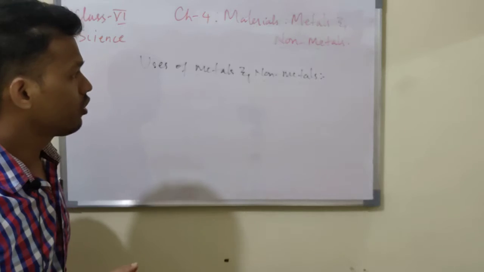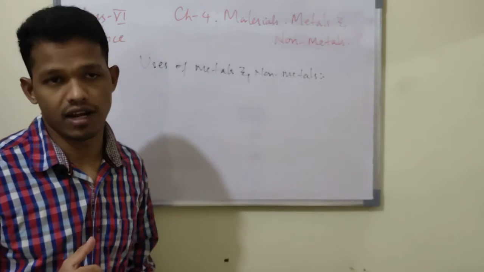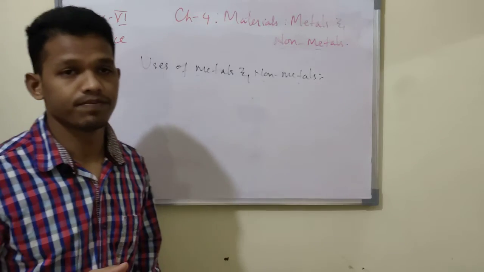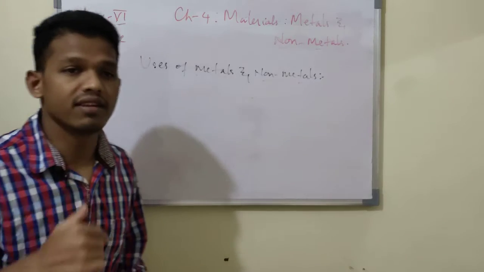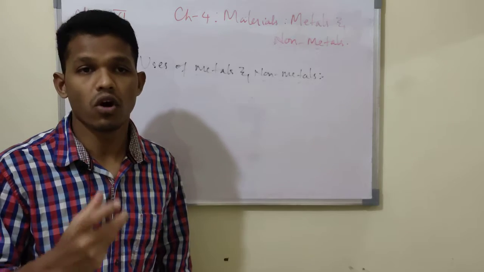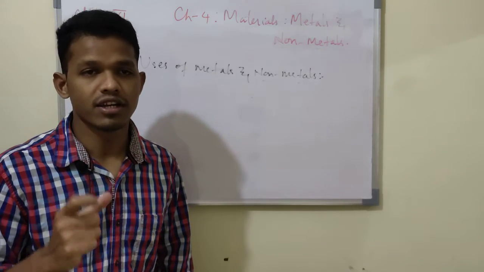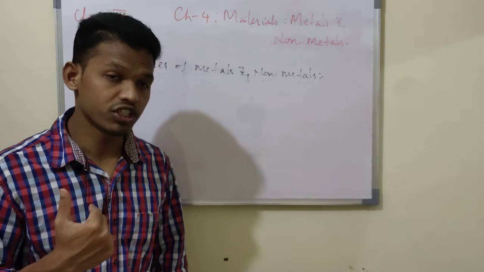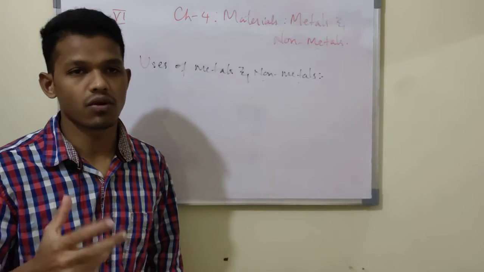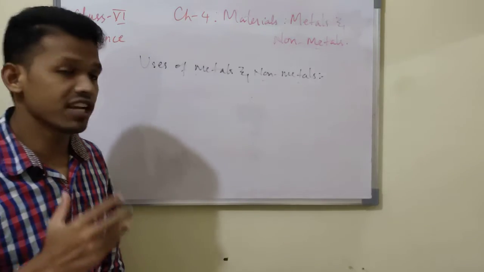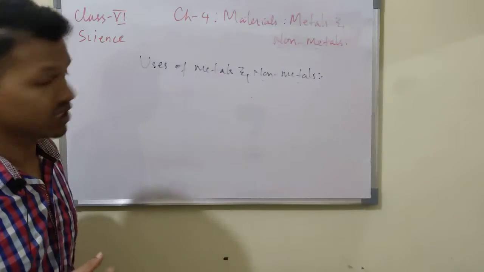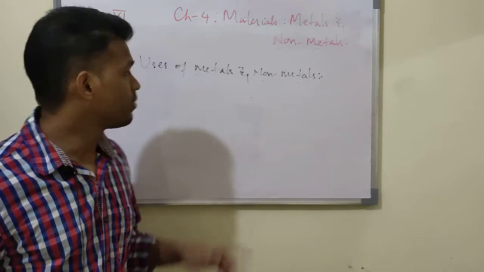So first, non-metals are very essential in our life. For life, the essential non-metals are, first, oxygen. Oxygen we breathe in; we require oxygen for the survival of our life, for existence on this earth. All living things require oxygen for living. They breathe in oxygen and they breathe out carbon dioxide. Oxygen and carbon dioxide are both non-metals, which are very essential for the survival of life.